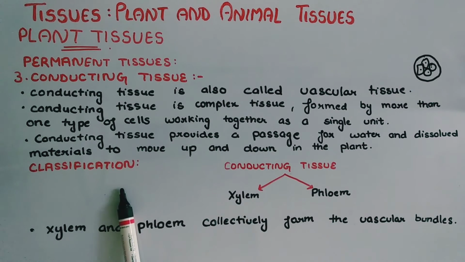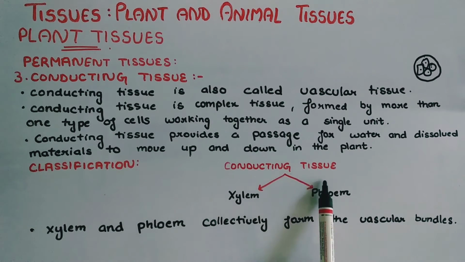Classification of conducting tissue. Conducting tissue is basically divided into two parts, xylem and phloem. Xylem and phloem collectively form the vascular bundles. Xylem and phloem together form vascular bundles, which help in the transportation.